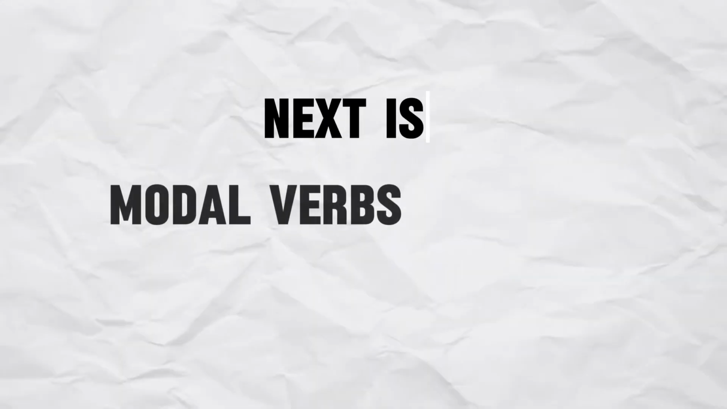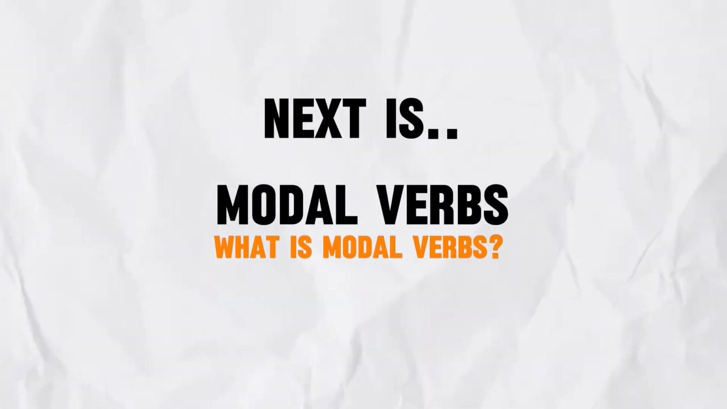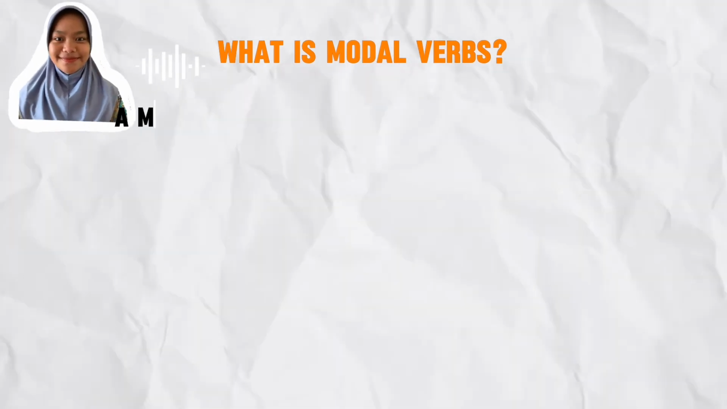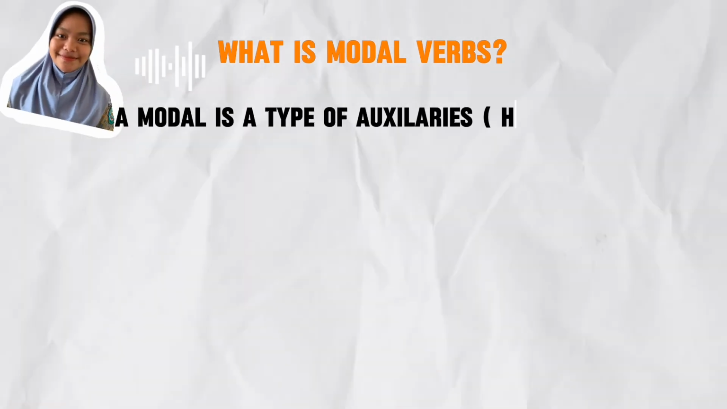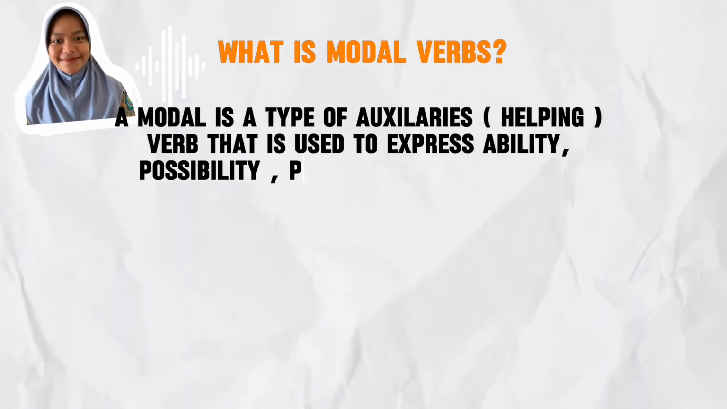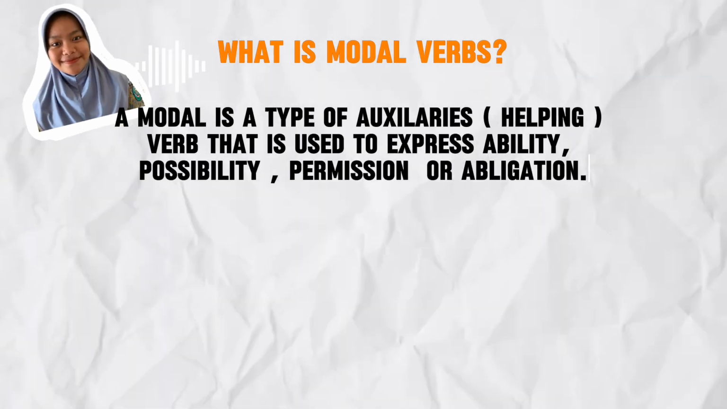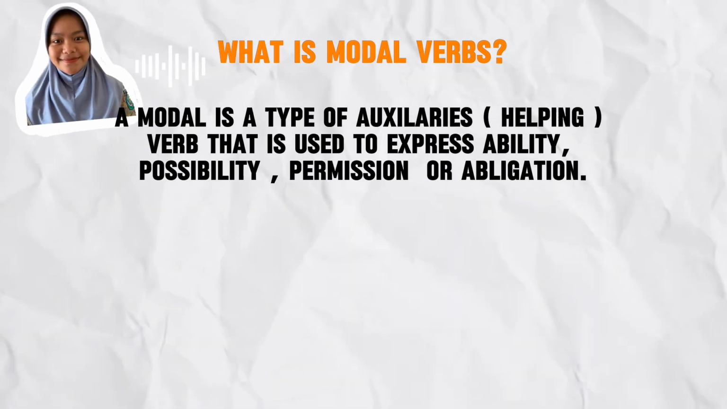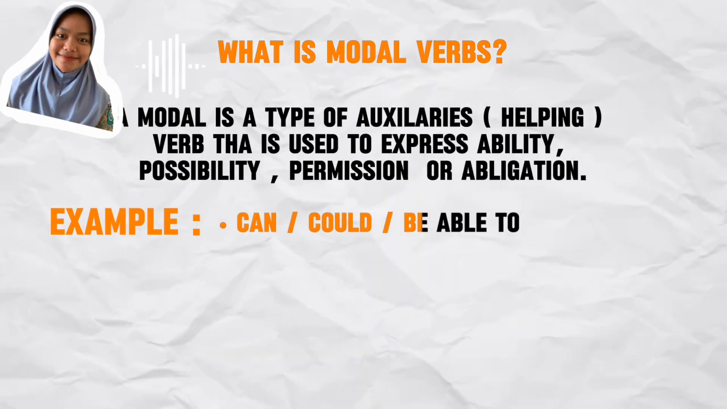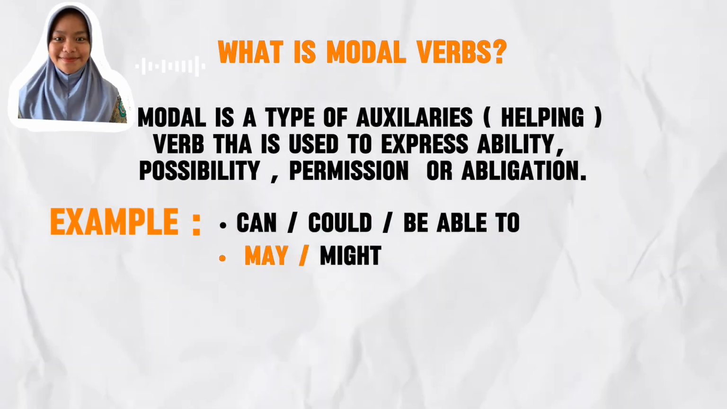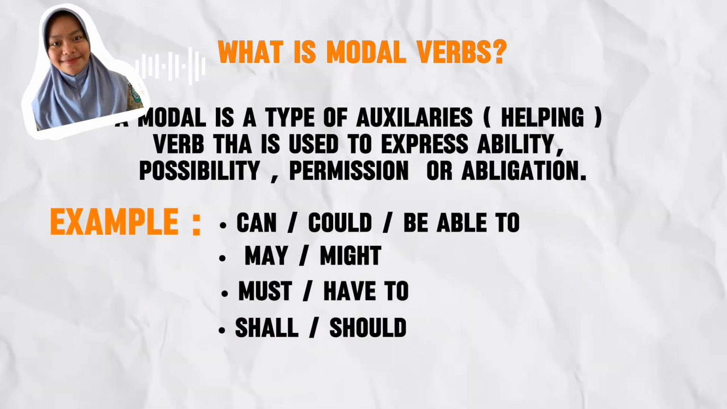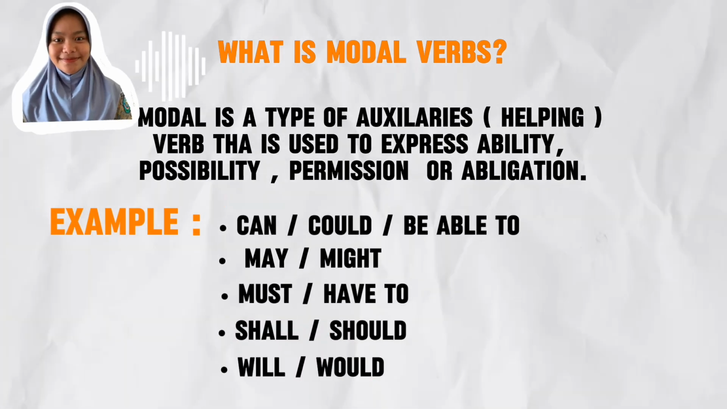Next is modal verbs. What is modal verbs? Modal verbs are auxiliaries. A modal is a type of auxiliary or helping verb that is used to express ability, possibility, permission, or obligation. Examples are can or be able to, may or might, must or have to, shall, and will.